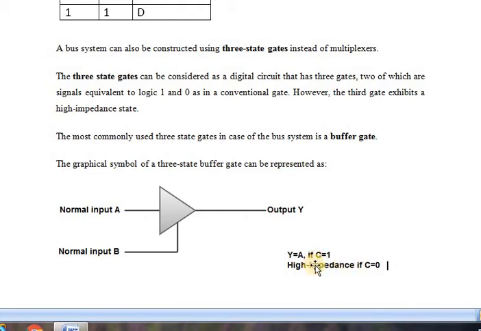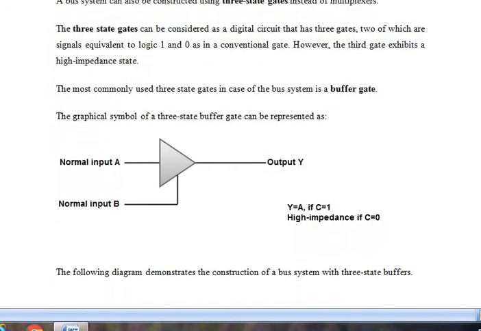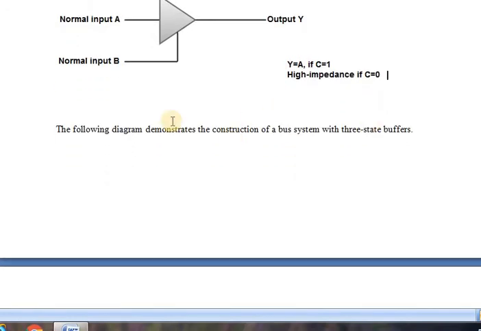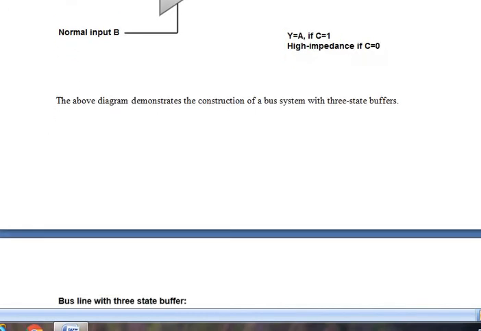So Y equals A if C equals 1, and high impedance if C equals 0. The above diagram demonstrates the construction of a bus system with 3-state buffers.